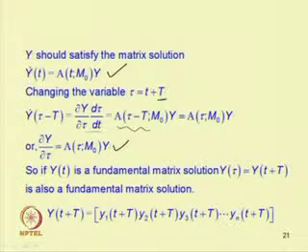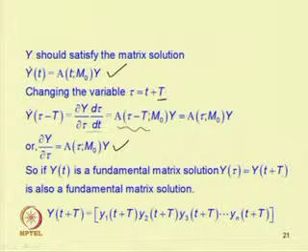But as the equation has only n linearly independent solutions, if Y(t) is the solution, then Y(t plus T) must be linearly dependent on Y(t).